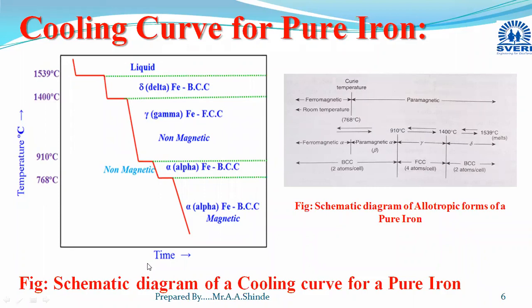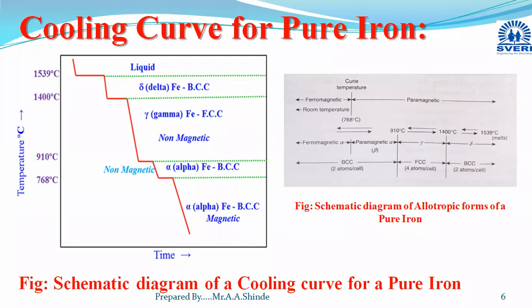Suppose I will explain this cooling curve. Suppose we have taken the pure iron and we have heated it from solid state, and after continuous heating above 1539 degrees Celsius, it goes into the liquid state.